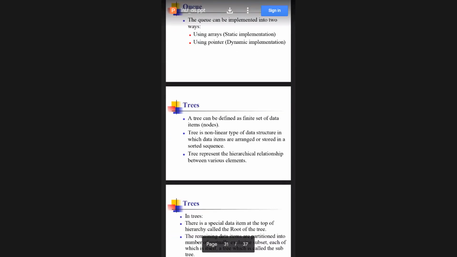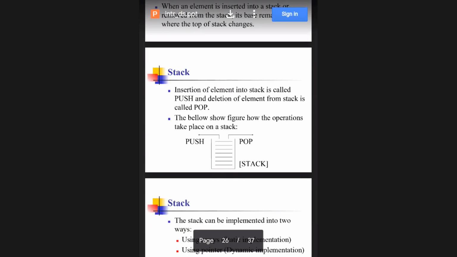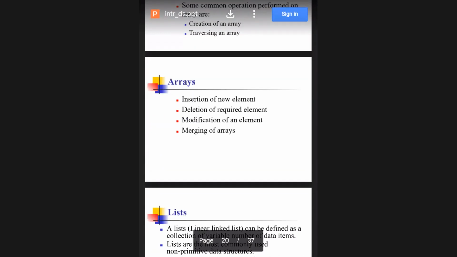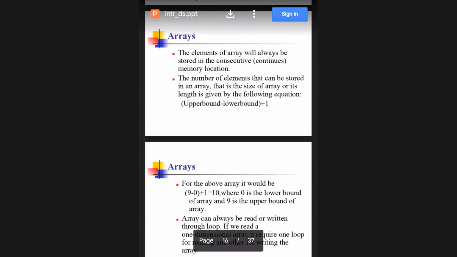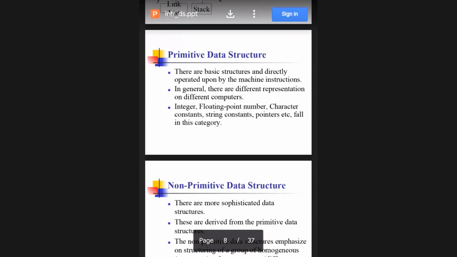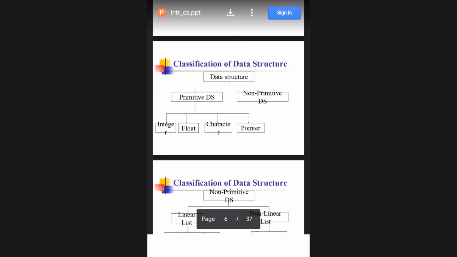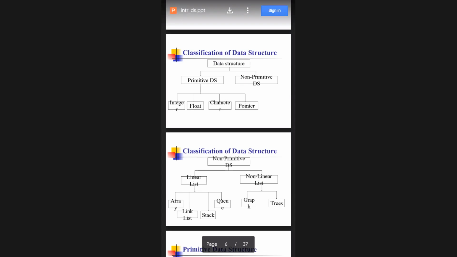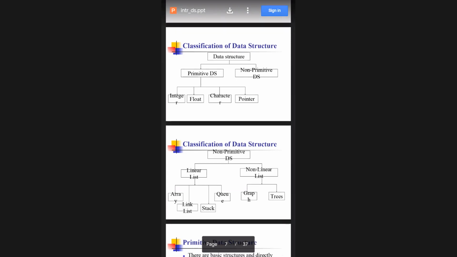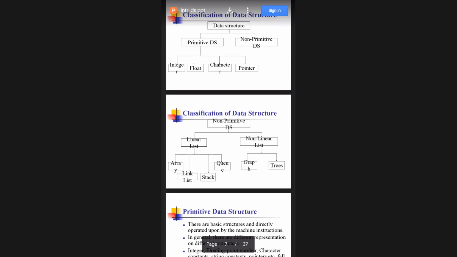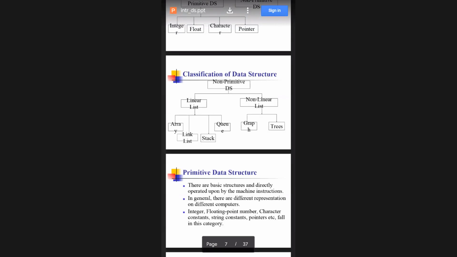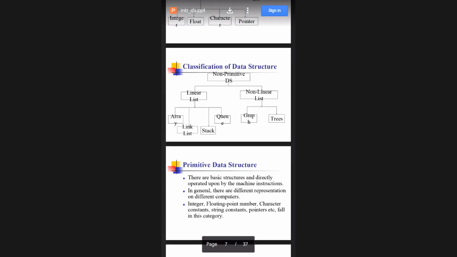So what have we learned today? In data structures, we have seen what a data structure is and why we use data structures, to put data into a correct format. Data structures are divided into primitive and non-primitive. Primitive ones are integer, float, character, pointer; declaration also we have seen. Non-primitive is divided into linear and non-linear lists. Linear lists consist of four types: array, linked list, stacks and queues, and non-linear are graphs and trees.